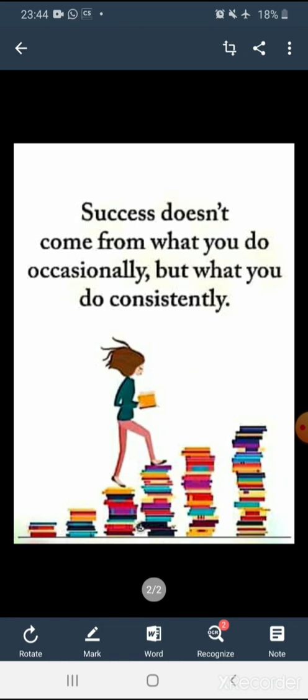First line: success does not come from what you do occasionally, but what you do consistently. It means that you have to work hard for the whole year if you want to get success. Right? But if you think of studying in the exam only, then you will be able to get success? No. So it means success does not come from what you do occasionally, meaning sometimes you have to work hard, but for the whole year. Dear students, let's start online class, maths class.